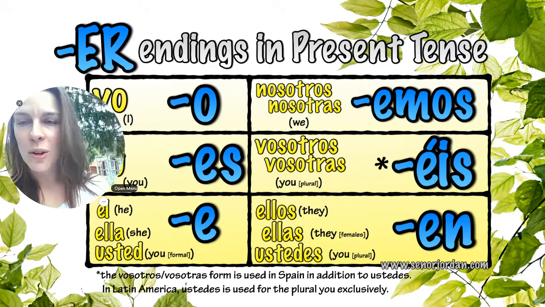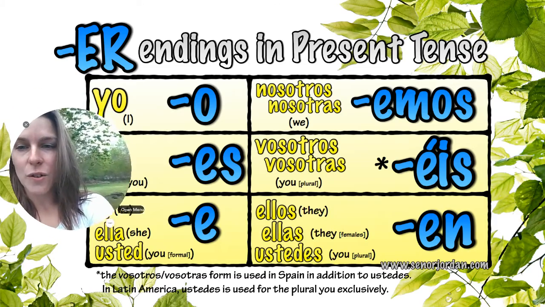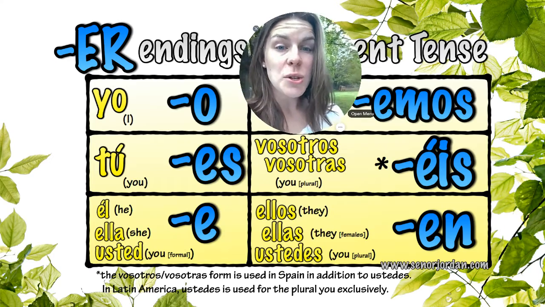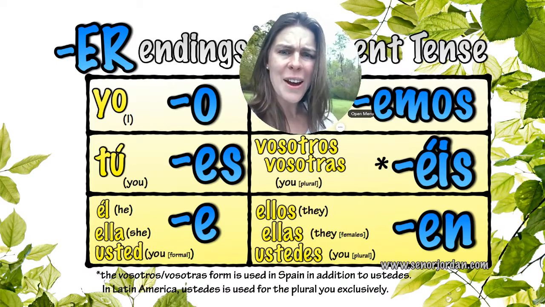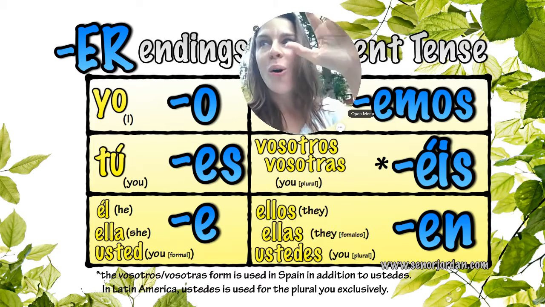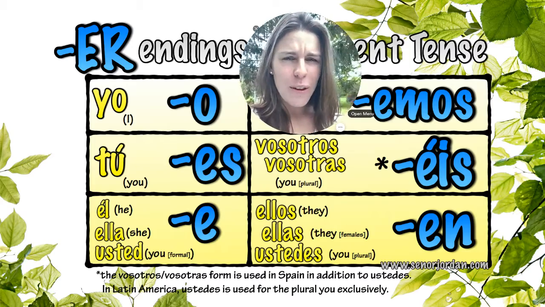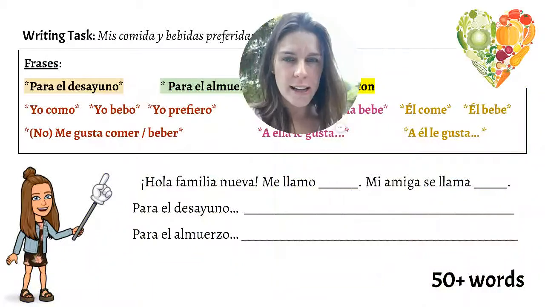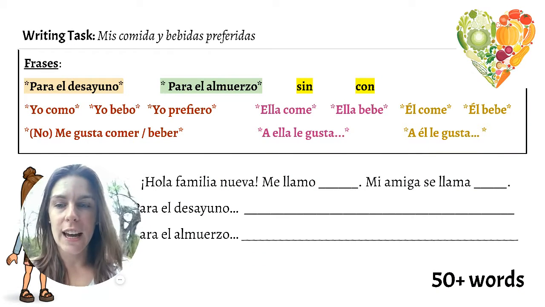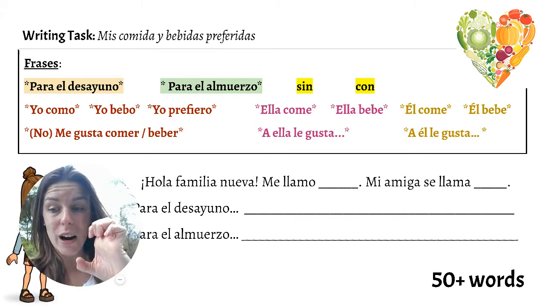So, en este momento, I'm outside, so I'm sorry about the traffic, but we have our endings: o, es, e, emos, éis, en. So they're pretty similar to AR verbs, but they just change from an A to an E. So we have o, es, e, emos, éis, en, ¿verdad? So let's take a look. We've seen these before, even in our writing task from this earlier afternoon or morning, whenever this time is. So if you see ella come, ella bebe, él come, él bebe, those are ER verbs.